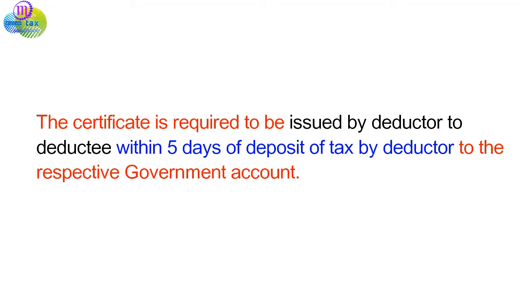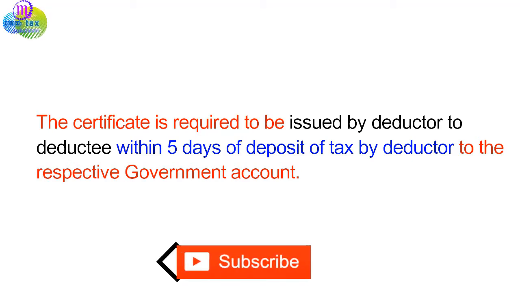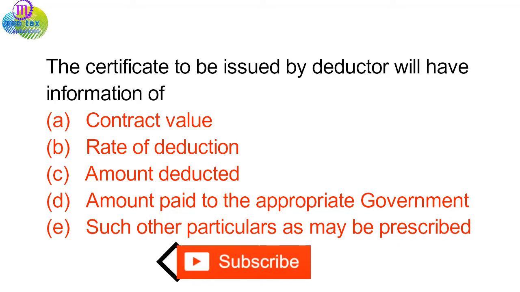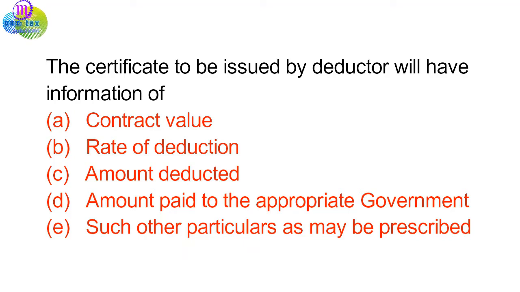TDS Certificate. The certificate is required to be issued by the deductor to the deductee within 5 days of deposit of tax by the deductor to the respective government account. The certificate to be issued by the deductor will have information of A. Contract value. B. Rate of deduction. C. Amount deducted. D. Amount paid to the appropriate government. E. Such other particulars as may be prescribed.